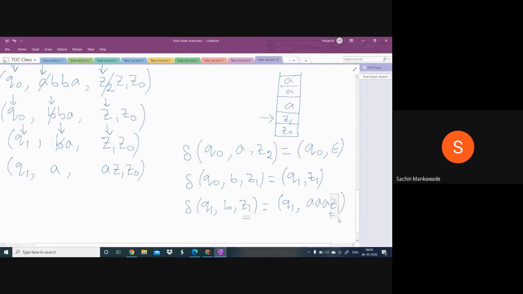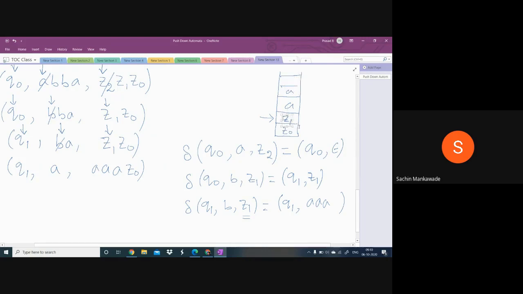Or if I define it like this, what is the meaning of this one? Look at this. Here I didn't write the Z1. Z1 is not there, which means you delete the Z1 from the stack and push 3A's into the stack. So this will be the result.